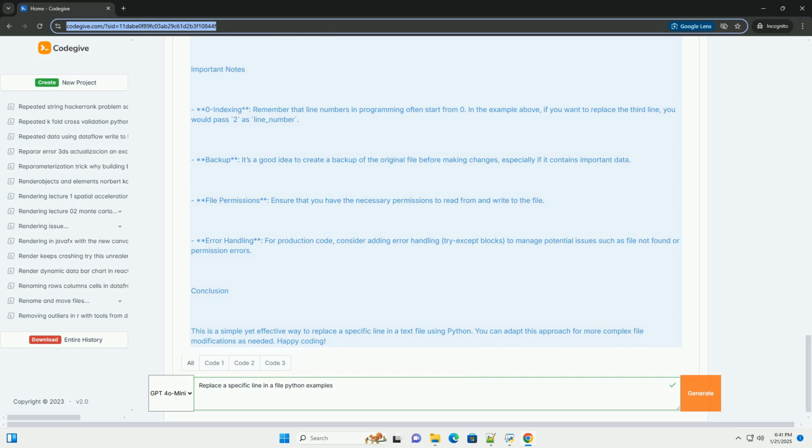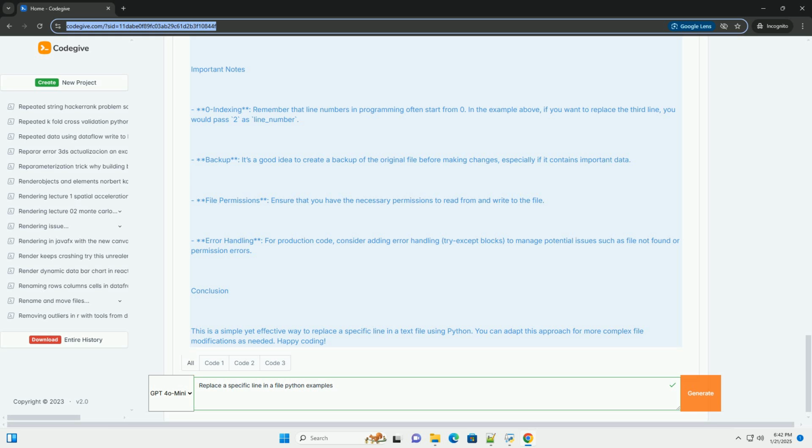Step 3. Explanation of the code. 1. Function definition. The function replace_line_in_file takes 3 parameters: the file path, the line number (0-indexed), and the new line content. 2. Reading the file. The file is opened in read mode, 'r'. We iterate through each line, keeping track of the current line number.